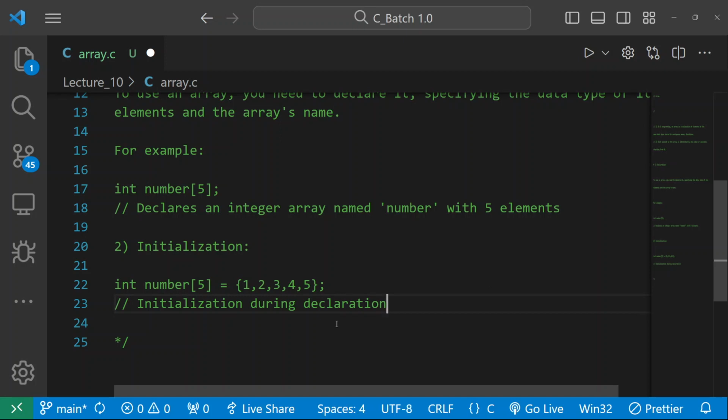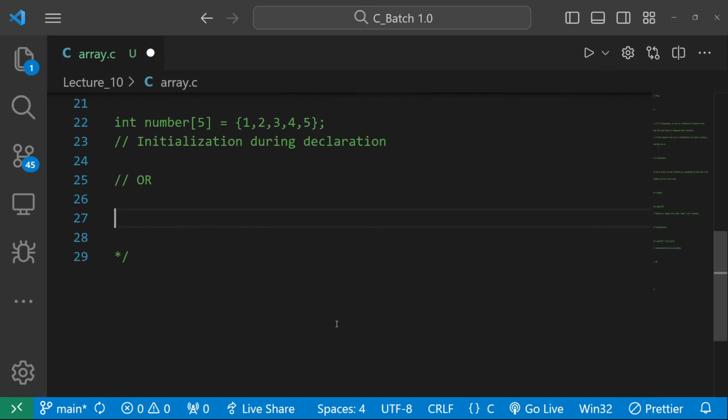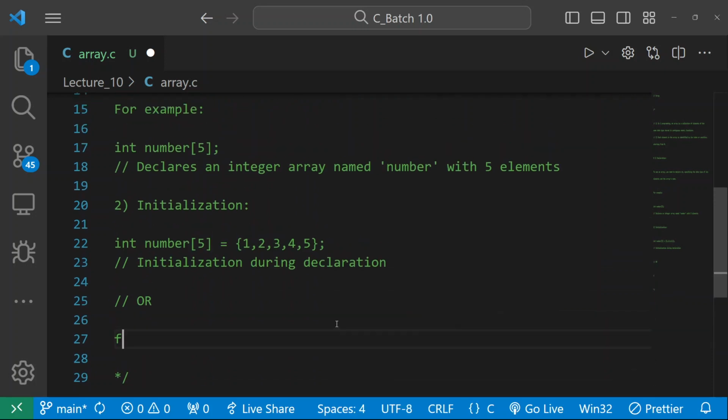And there is another way. What is that other way? Again a very simple way, because we know the concept of the for loop. You can write it this way: for (int i = 0; i < 5; i++). We have done initialization, provided the condition, and updated the part.